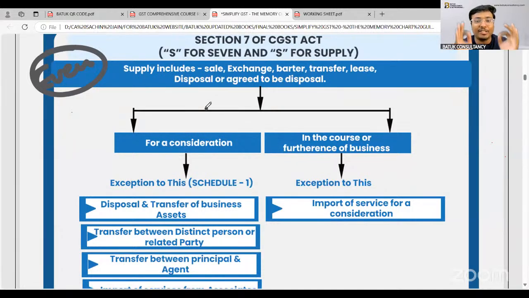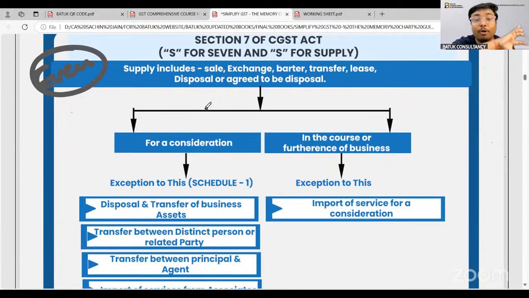Supply includes sale, exchange, barter, transfer, lease, disposal, agreed to be disposed. That means the government has decided certain transactions or activities that will be treated as supply. So whenever your client comes to you for planning related to GST, you have to check the various transactions in the financial statement or in the complete structure of the business, so that you can easily decide whether it is a sale, exchange, barter, transfer, or lease, and then say whether this is supply or not.